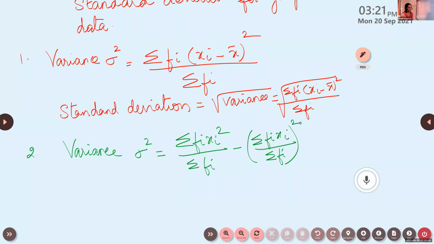Just look at that and compare it. When you expand it, the same thing you will get here: fi into xi square, the other term will get cancelled, and the second one will become fi xi by sigma fi, which is the same as the mean x bar.